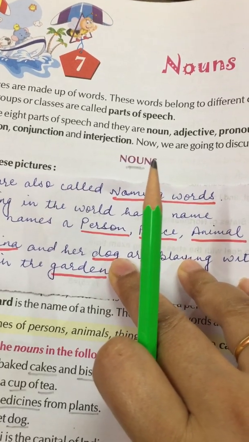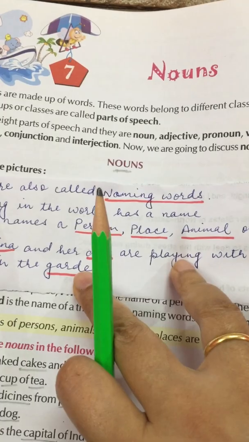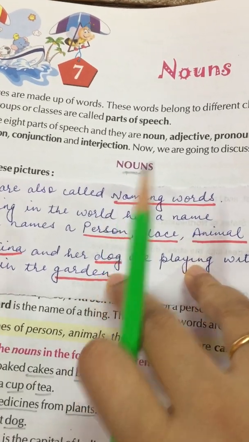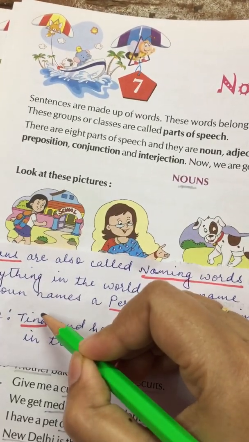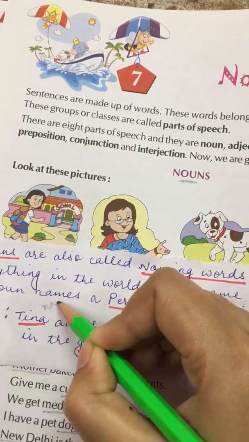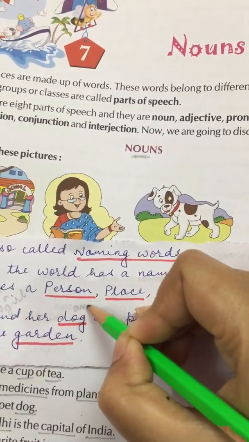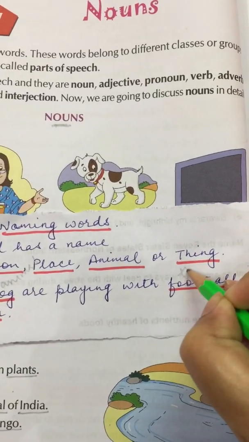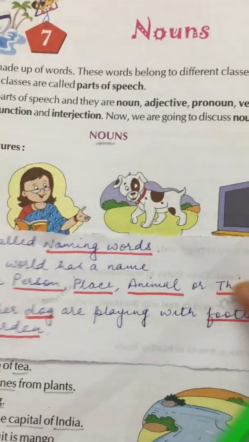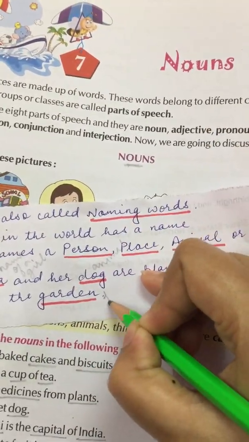Dog is an animal. Okay. Football is a thing and garden is the name of a place. Dog is the name of an animal. Football is the name of a thing. And garden is the name of a place.